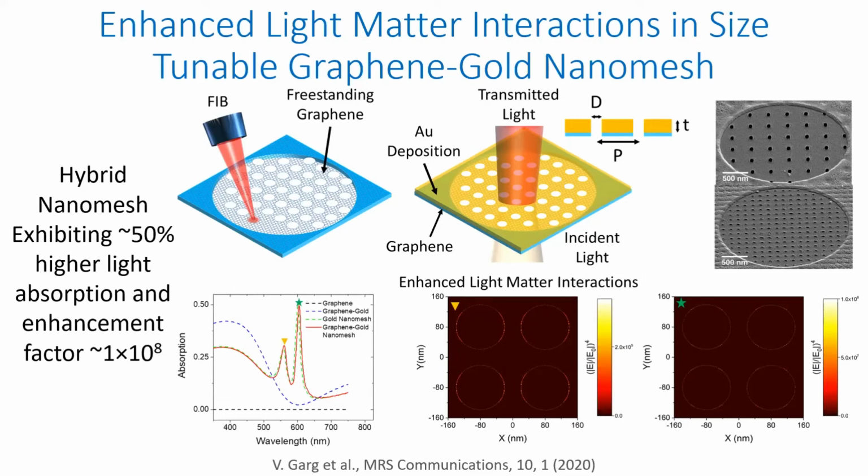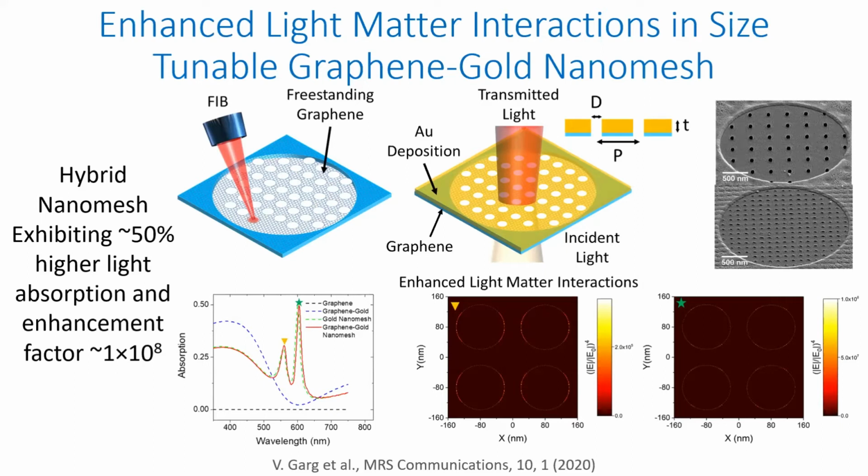So what we tried to do was we first had freestanding graphene and we tried to puncture a few holes in graphene using the focused ion beam. This was pretty straightforward. We just had to optimize the interaction of the focused ion beam with graphene. Once that was done, we tried to deposit the gold.